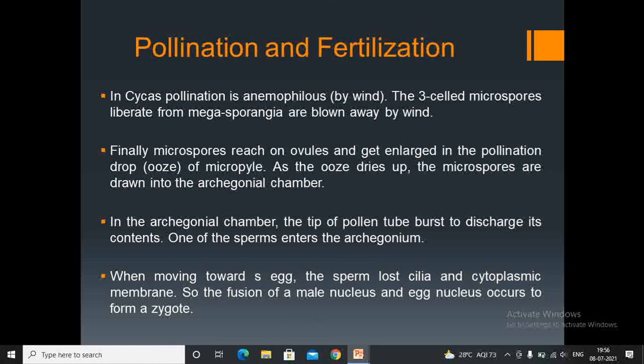This completes the cycas. In the next class, we will be discussing another example belonging to the coniferae, that is Pinus. Thank you.